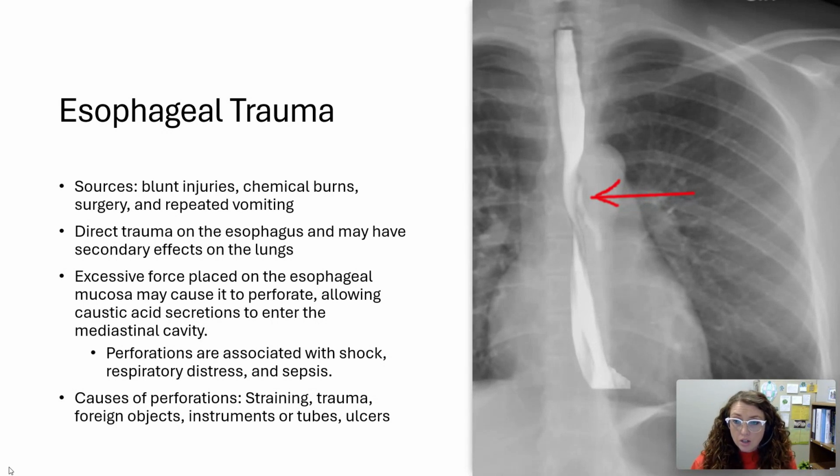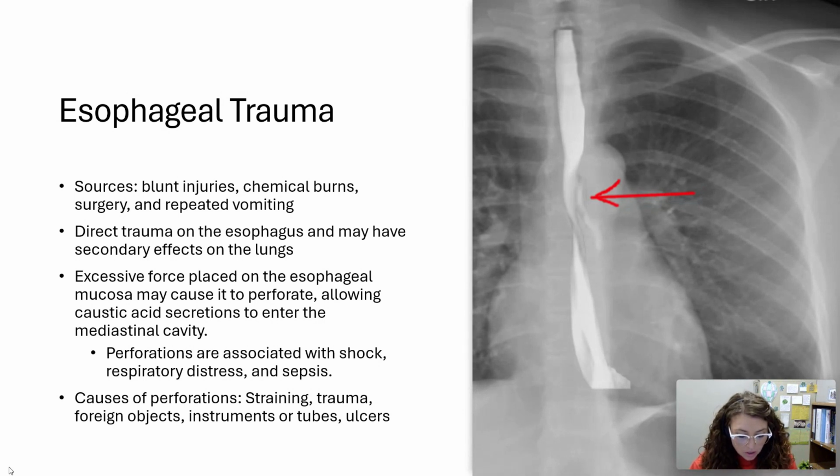When we think esophageal trauma, this is the direct trauma on the esophagus and may have secondary effects on the lungs. Then we think about what is located within the esophagus, the acid, the stomach contents that could be leaking, especially if there's perforation of the esophagus, which could cause problems with your trachea or down into the lungs. Say, with repeated vomiting, I could aspirate, which could then again cause effects on my lungs.